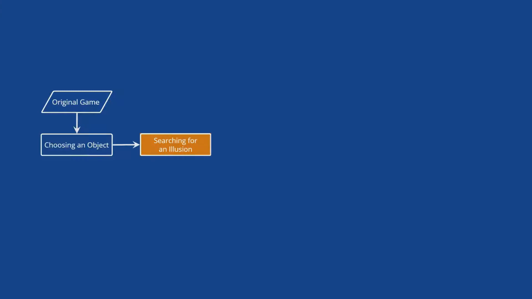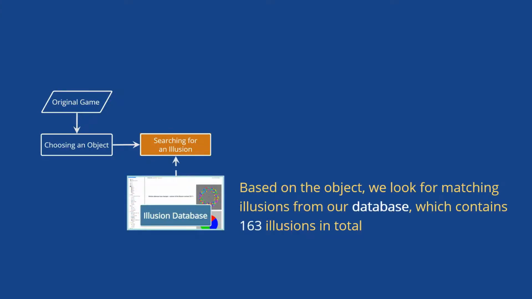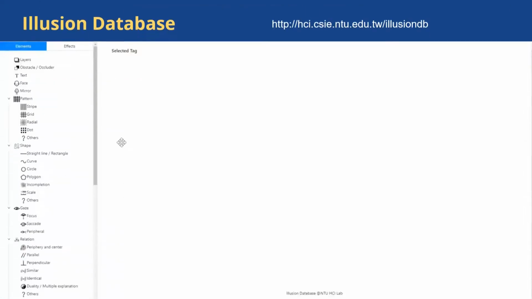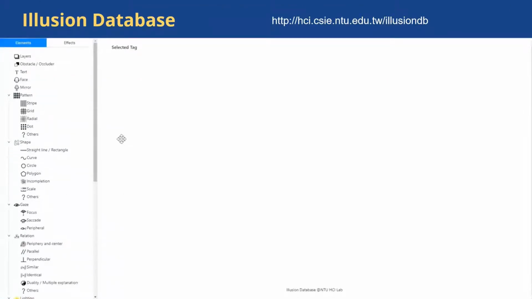Secondly, we look for matching illusions from our illusion database based on the object. Our database contains 163 illusions in total. This is our database interface, and you can try our database with the link above. Our database provides 2 meta-level tags, visual elements and effects. By selecting these tags, we can find corresponding illusions. The visual elements tags describe what the game objects look like, while the effect tags describe what kind of effect the user wants to achieve.